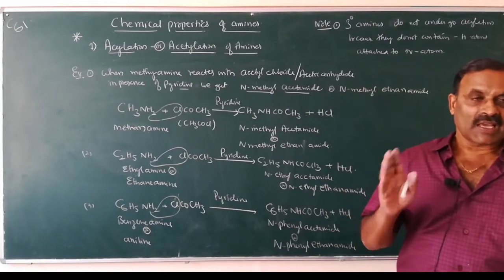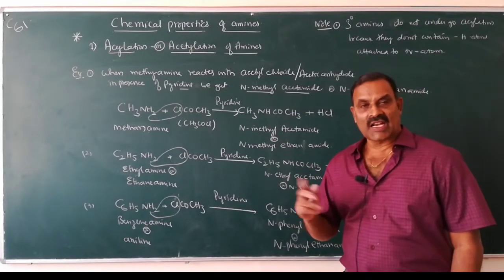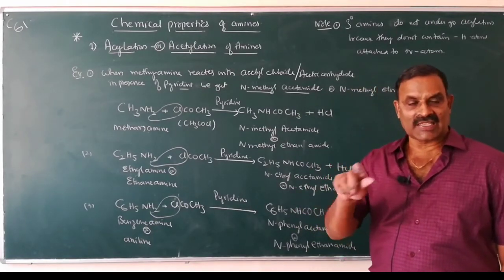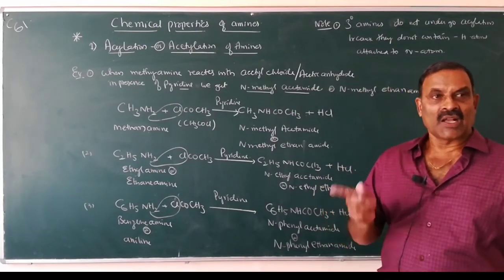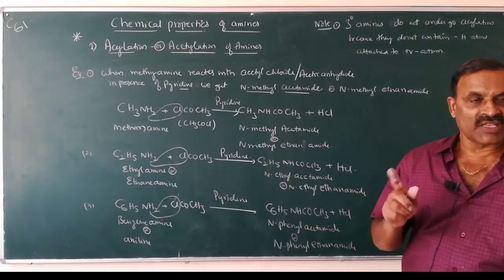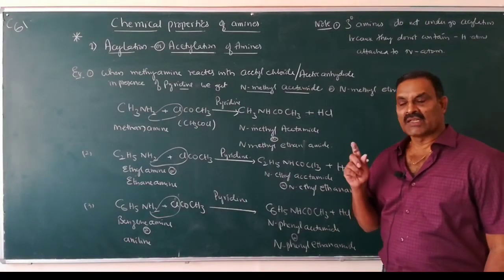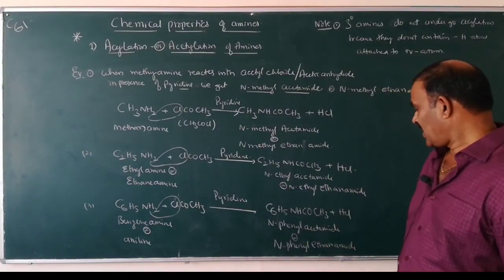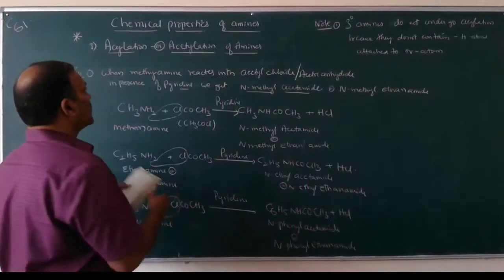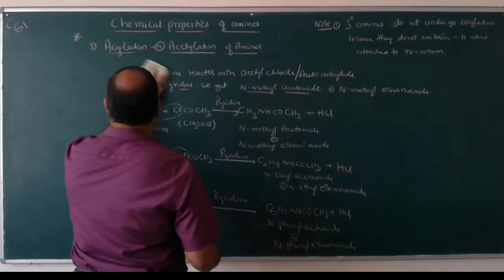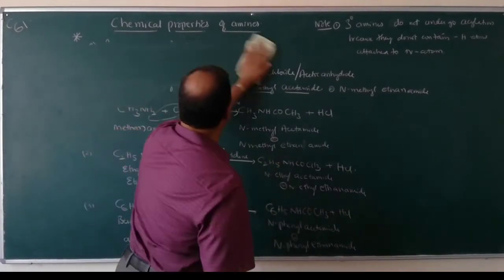When methylamine undergoes acetylation, we will get N-methyl acetamide, ethylamine gives N-ethyl acetamide, phenylamine or aniline gives N-phenyl acetamide or N-phenyl ethanamide. So this is acetylation or acylation. These are very important reactions.